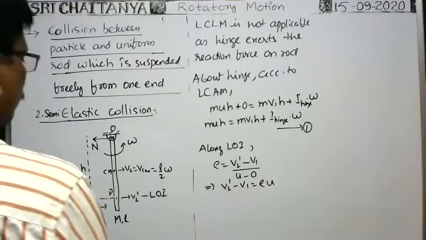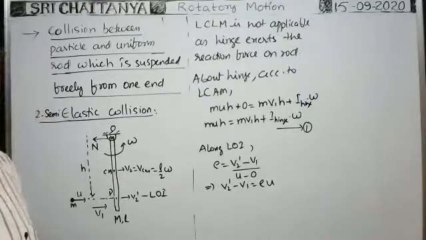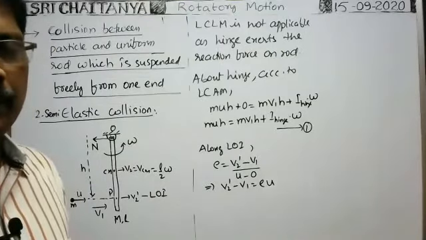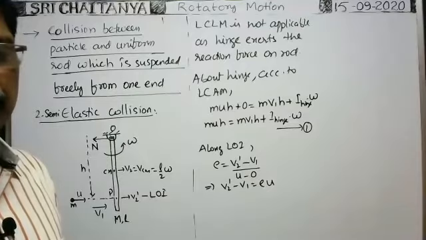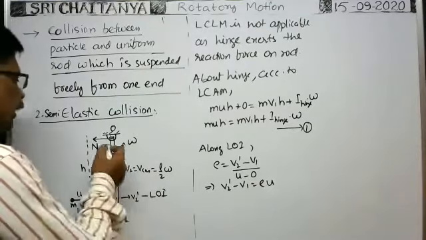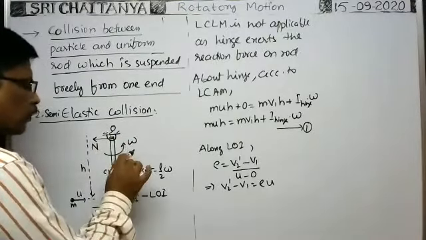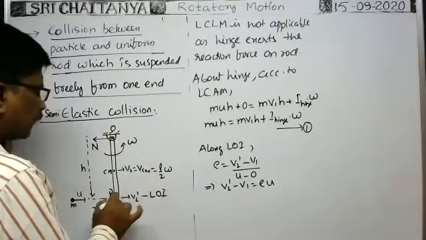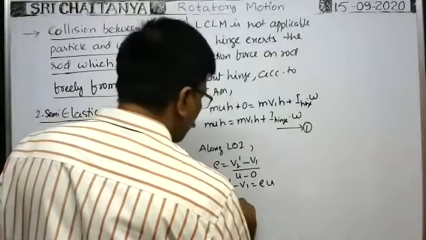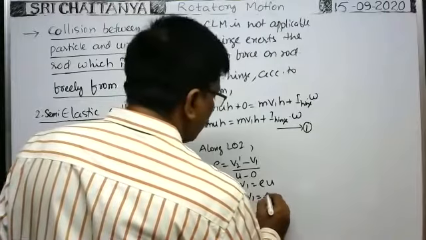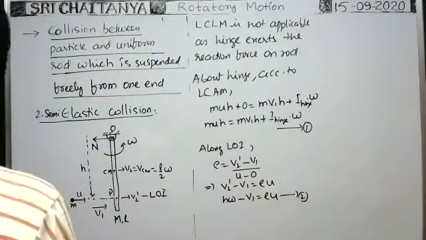What about v2 dash? It is h omega only, because the rod rotates about this end. That's why it has velocity v2 only because of rotating motion. The radius of the circular path of this point is this distance h, so the velocity is h into angular velocity. So h omega minus v1 is equal to e into u. This is equation 2.